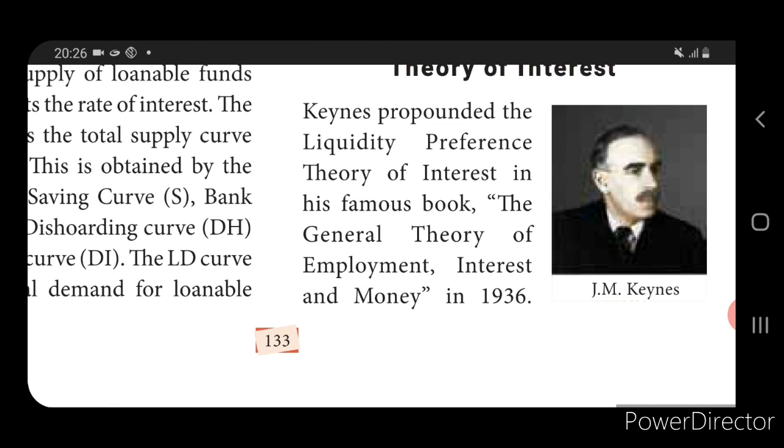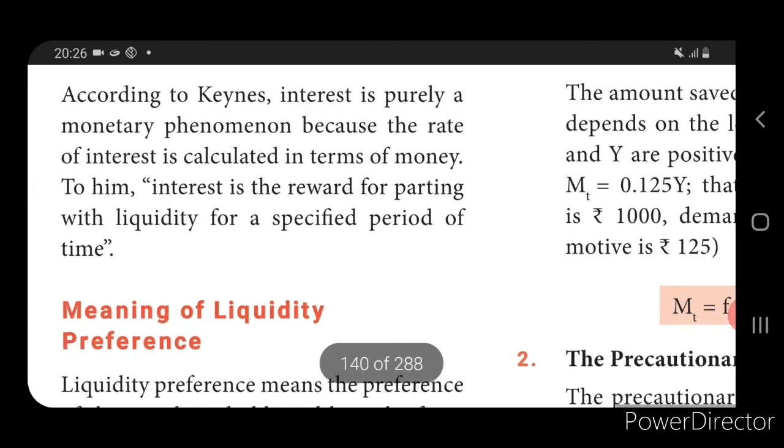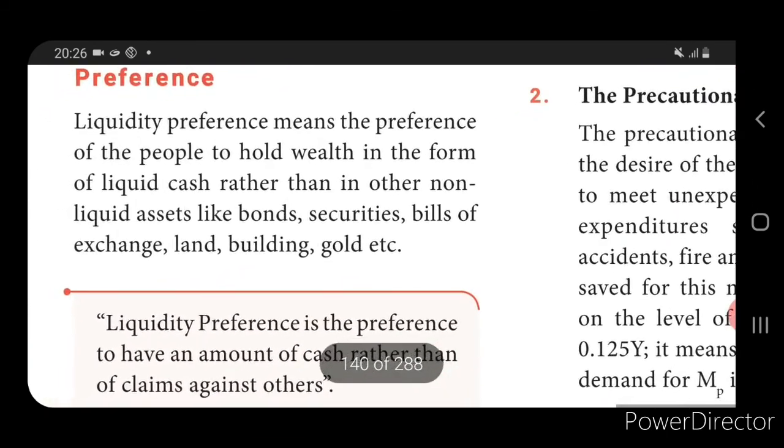People hold cash in liquid form rather than non-liquid assets, assets like bonds, securities, bills of exchange, land, building, gold, etc.